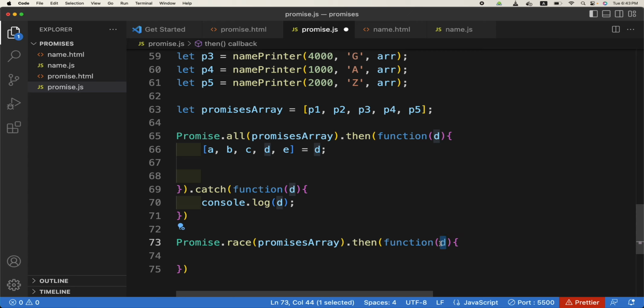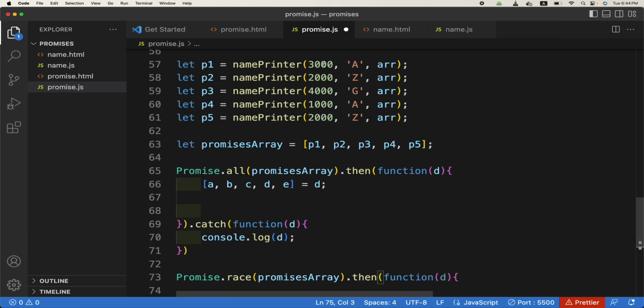What do you think this D will be? Is it an array or a normal value? Normal, because it actually is just one value. It will return only one promise of the whole array, so the value also is 1. So for example, what do you think will be the output of this code? What will it output if you look into all these? Which A? The second last, this one, because this is the quickest, so the race will be won by this one.